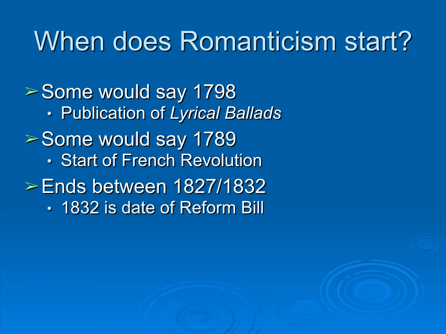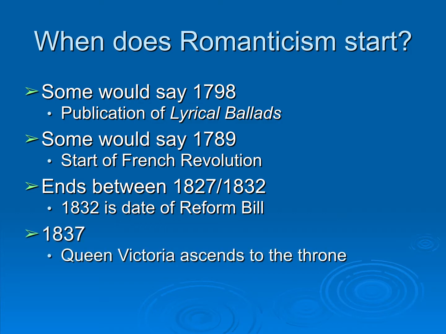When does it end? It ends between 1827 and 1832. 1832 is the date of the first reform bill in England, which will empower the middle class. It's definitely over by 1837, though, which is when Queen Victoria ascends to the throne, and her name will be given to the next literary movement, which basically encompasses that part of the 19th century, Victorianism.